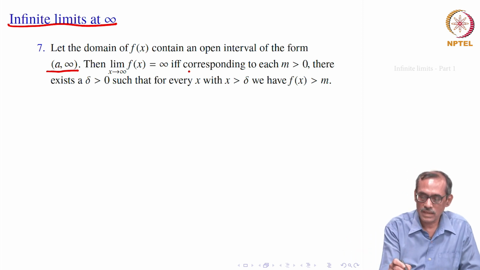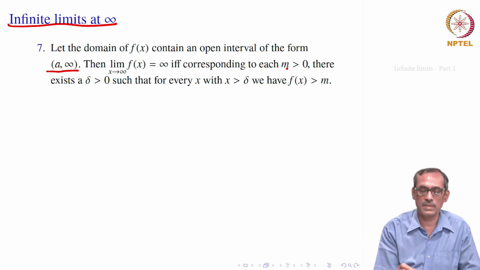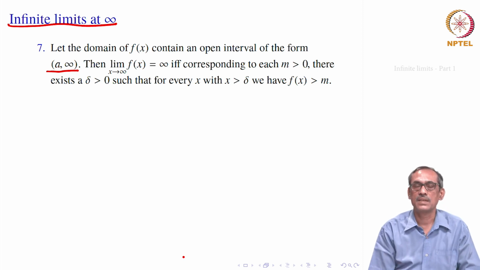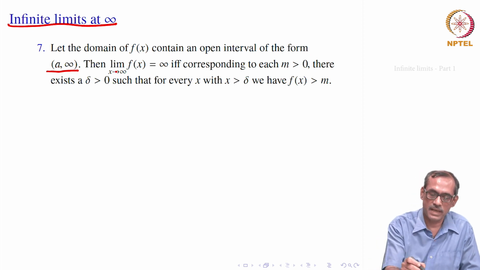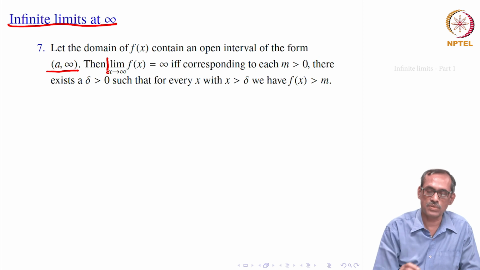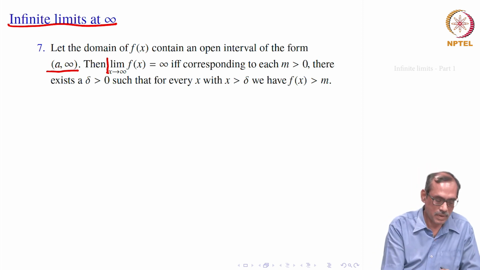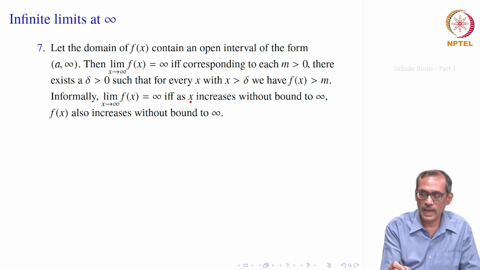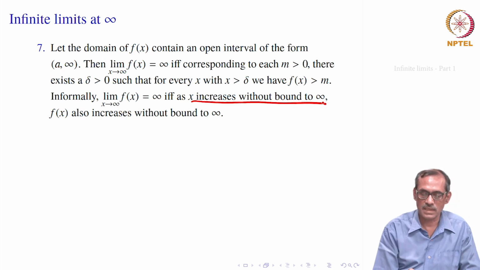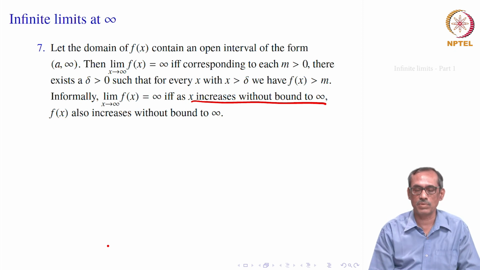So, that is what we write: corresponding to each m greater than 0, there exists a delta greater than 0 such that for every x with x greater than delta, we have f of x bigger than m. If such a thing is satisfied, then we would say limit x goes to infinity of f(x) equals infinity. Informally, as x increases without bound to infinity, f of x also increases without bound to infinity.